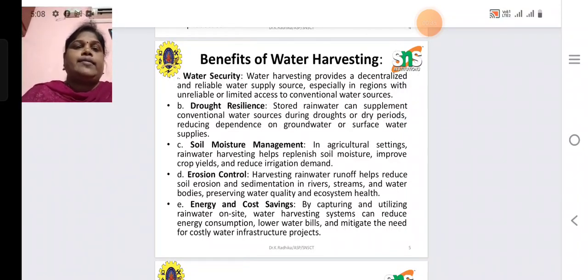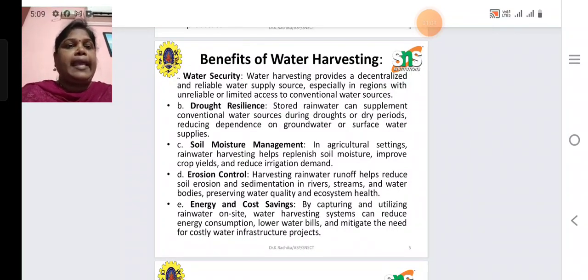First one, water scarcity security. Water harvesters provide a decentralized and reliable water supply source, especially in regions with unreliable or limited access to conventional water services. When conventional water resources are lacking, water security is a very important component of water harvesting. So it is useful in areas with unreliable or limited access to conventional water resources.